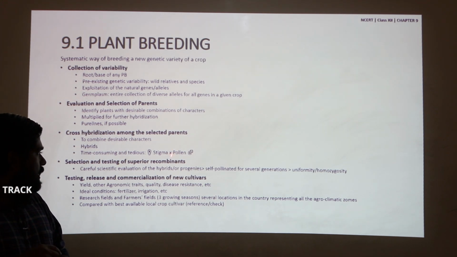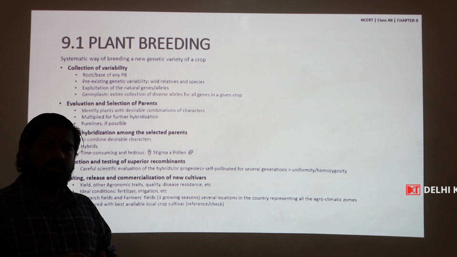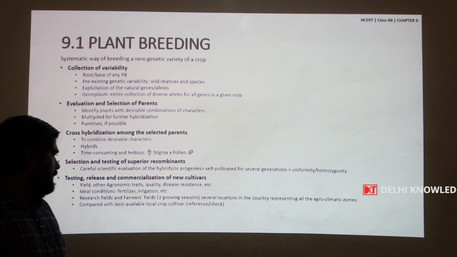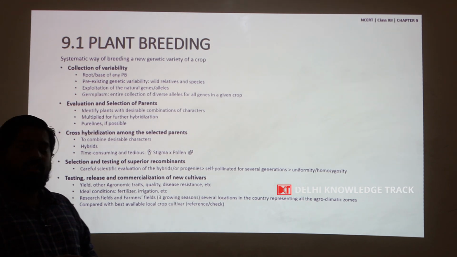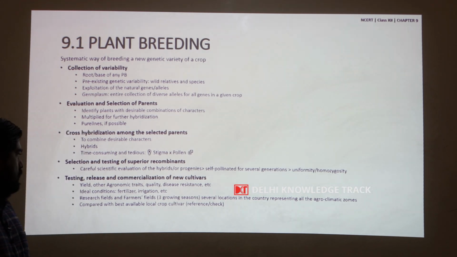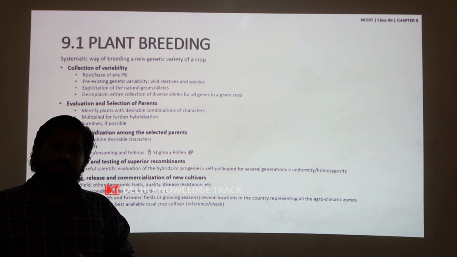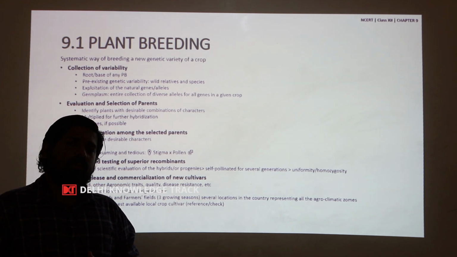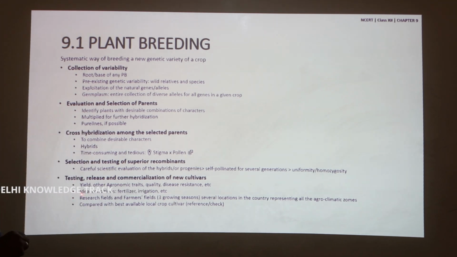After these recombinants, which either could be hybrids or pure lines, are selected, these are evaluated at several locations of the country which represent the different agroclimatic zones, both in research fields as well as farmer fields, to see whether this developed recombinant is suitable for that particular area or not. These are grown in ideal conditions with ideal fertilizer and irrigation.